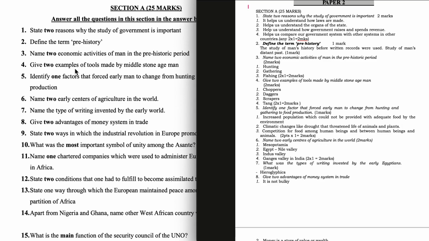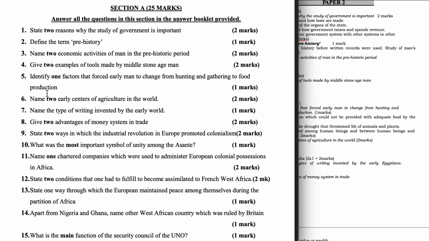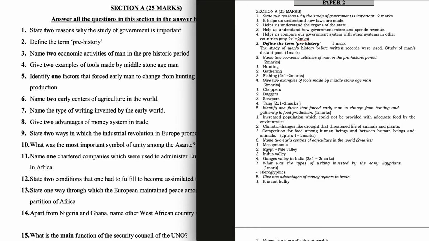Question 4. Give 2 examples of tools made by Middle Stone Age man. Choppers, daggers, scrapers, tag. So you just give 2. Question 5. Identify one factor that forced early man to change from hunting and gathering to food production. Increased population which could not be provided with adequate food by the environment. Climatic changes like drought that threatened life of animals and plants. Competition for food among human beings and between human beings and animals.